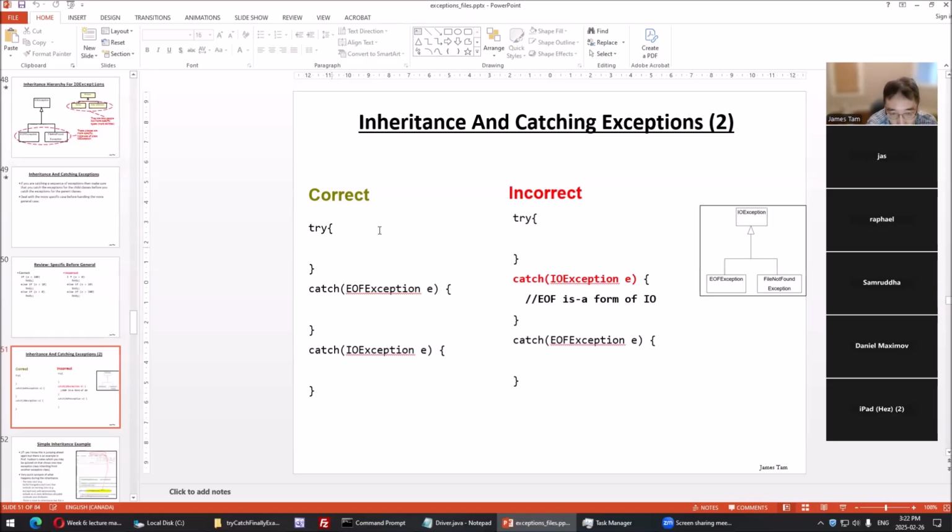it'll still be okay. Suppose we open a file that doesn't exist. We get an IO exception, but we want an end of file exception. So we want this, we get this. We can't substitute a person for a nurse here. We need someone to administer first aid. So then we look at the next catch block. It then goes in the corresponding catch block. So in this case, if we get an EOF exception, it's going to be here. If we get an IO exception, it's going to skip this, and it's going to come down here.